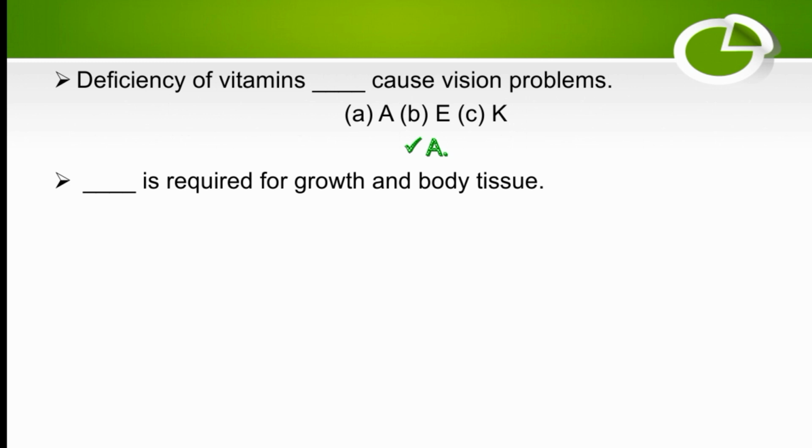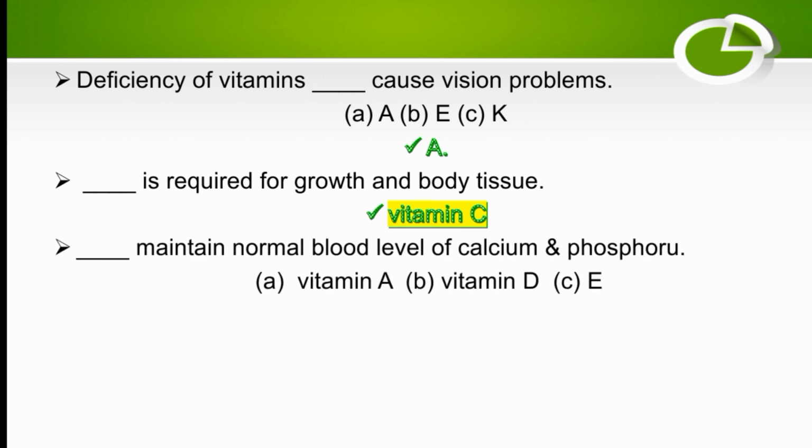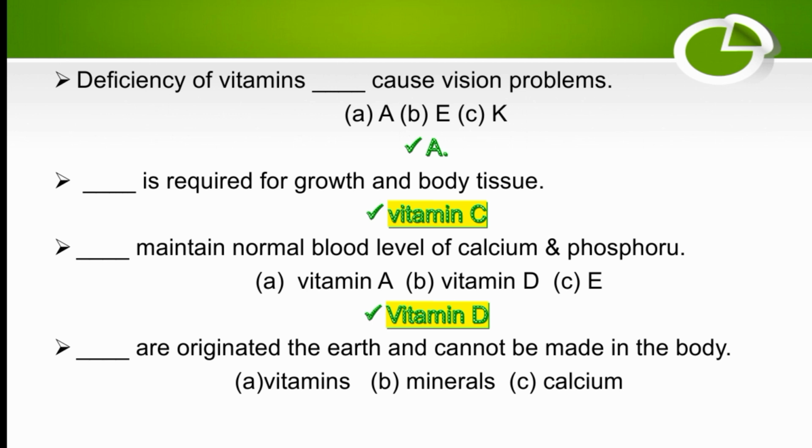Vitamin C is required for growth in body tissues. Vitamin D maintains normal blood levels of calcium and phosphorus. Minerals originate from the earth and cannot be made in the body, so the right option is minerals.